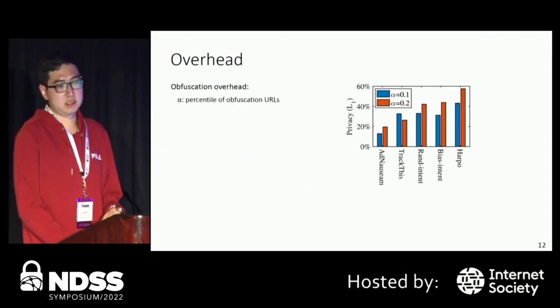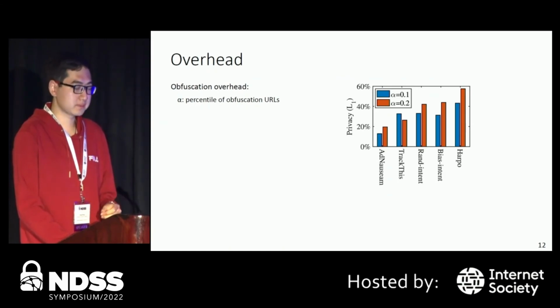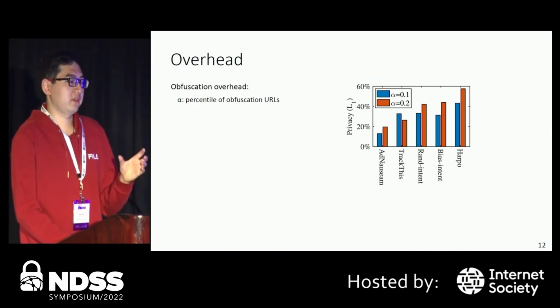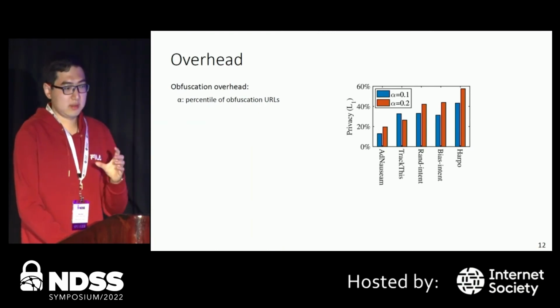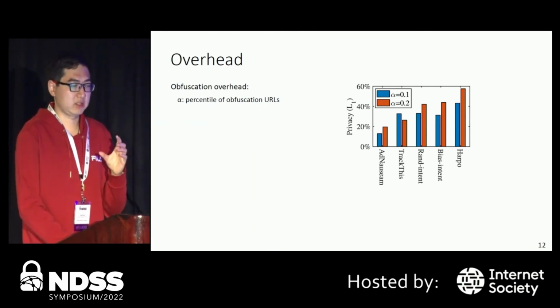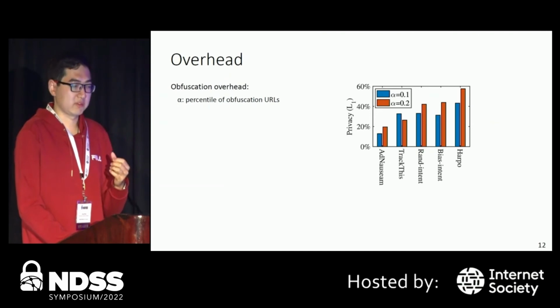Next, we evaluate the overhead of HARPO. First, we evaluate the obfuscation overhead in terms of the percentage of obfuscation URLs. If we look at the figure, the red column means in the user persona, there are 10% obfuscation URLs. And the other columns mean that in these personas, there are 20% obfuscation URLs.